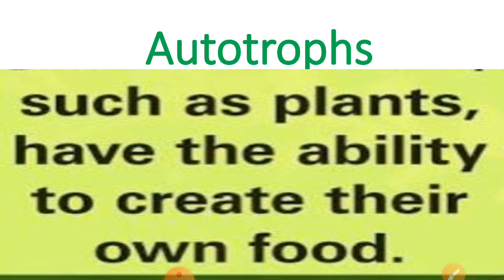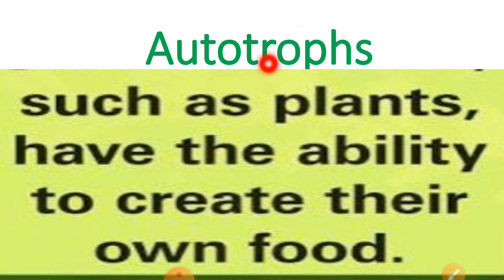What is autotroph? If we divide the word into two parts, first is auto and second is troph. Auto means self and troph means nourishment.